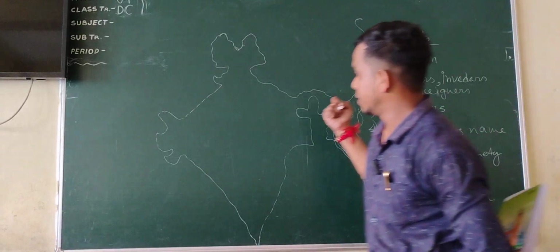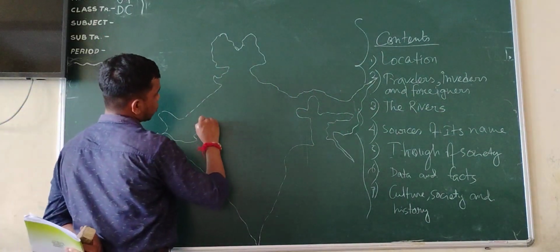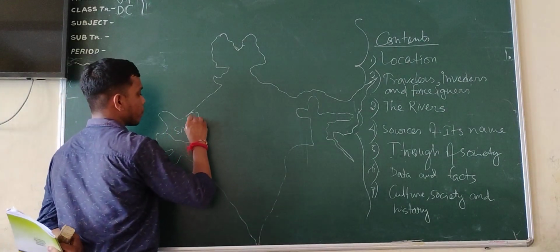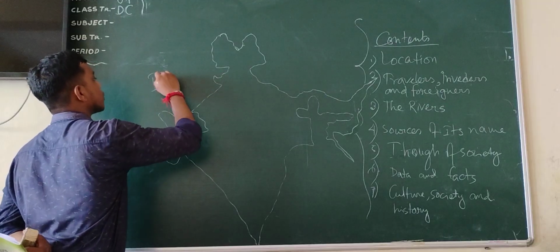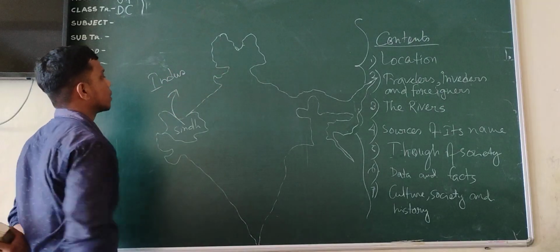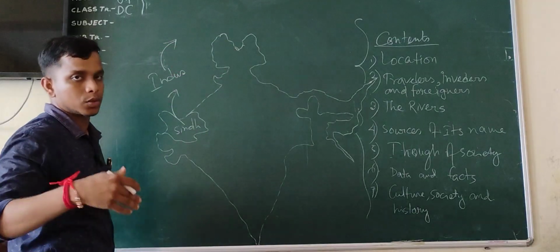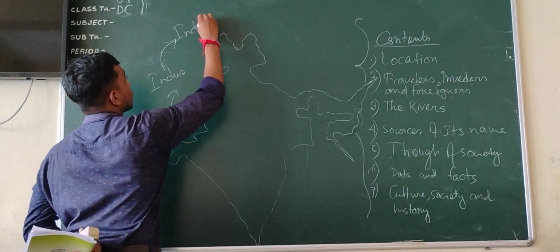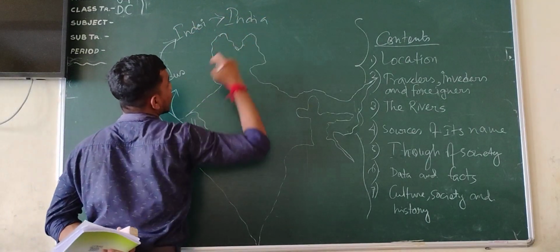How is it? It is Sindh. Sindh means this area. It's called Sindh. Okay, this is Sindh. Then Sindh became Indus, and the Indus changed its name through the period of time to Indoi, and then nowadays India. Why is it India?